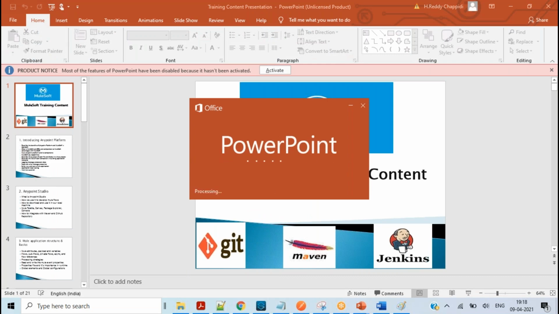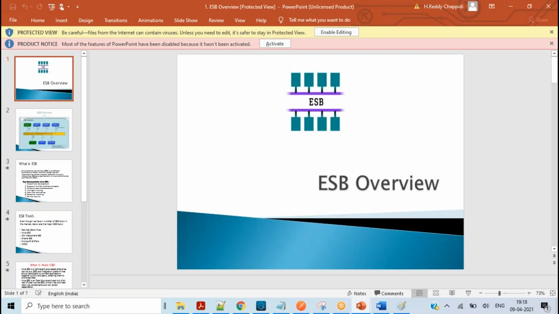Mule is one of the leading integration tools now. After merging with Salesforce, we have different types of integration connectors available, and they also allow us to provide a cloud platform.